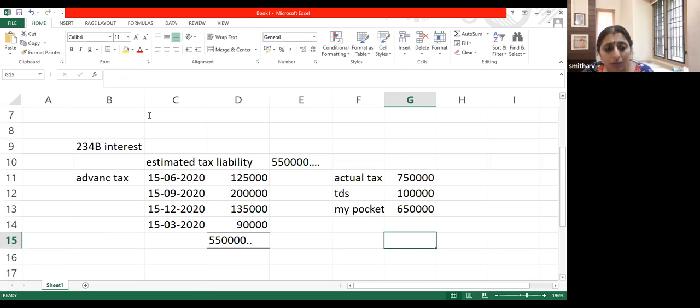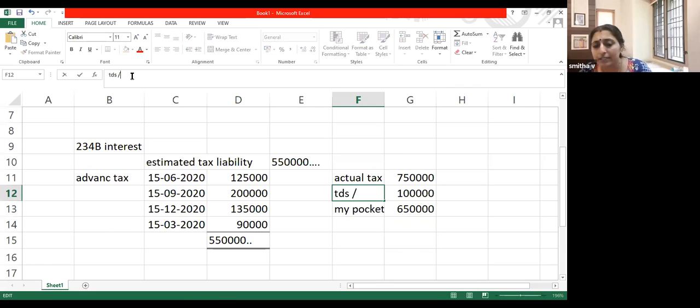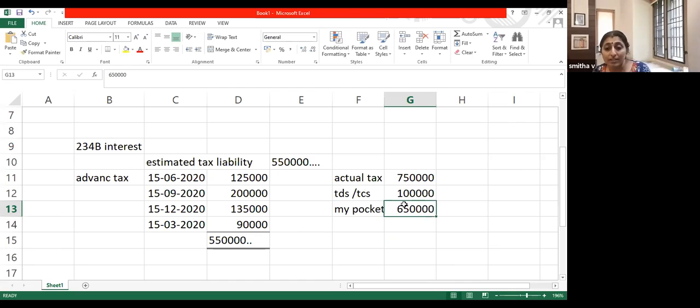There was TDS, there was TCS, somebody else had deducted TDS and TCS, and all that amounted to 1 lakh. So I should have paid 6,50,000 from my pocket. But I understood that I had paid only 5,50,000. That is what the advance tax stands at. This is 15th March 21. When I completed that year, finally on 31st July, when I computed my total income, my total tax came up to 7,50,000. There was a TDS and TCS of 1 lakh. So from my pocket, I should have paid 6,50,000, but I paid only 5,50,000.